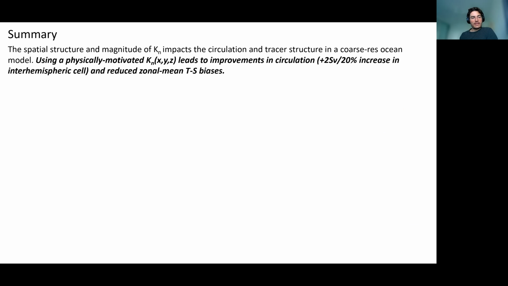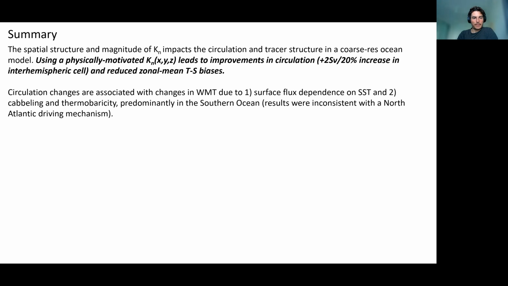So just to summarize, we've seen that the spatial structure and the magnitude of kappa N impacts the circulation and tracer structure in the coarse resolution ocean model. And in particular, using physically motivated structures for kappa N leads to modest improvements in the circulation and reduced zonal mean TS biases. The mechanisms are basically associated with changes in water mass transformation due to the surface flux dependence on SST and changes in cabling and thermobaricity. And I didn't discuss this, but it really seems to be driven by the Southern Ocean. We thought about a North Atlantic driving mechanism, and it didn't really seem consistent with the changes that we were seeing. And I didn't really talk about this, but the really important factor here in terms of the spatial structure turned out to be the mixing suppression by the mean flow.